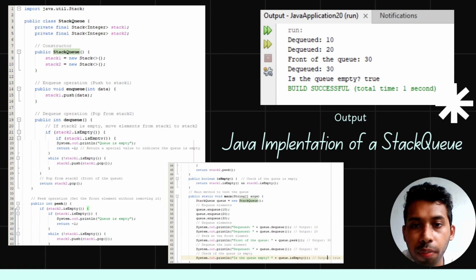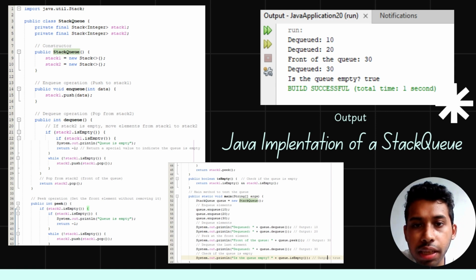The code starting from line 19 is the dequeue method, and it is the most crucial part of this program. Here's what it does. If stack2 is empty, check if stack1 is also empty. If both are empty, the queue is empty and we return -1. If stack1 has elements, move them to stack2 one by one. This reverses their order so that the oldest element is now at the top of stack2. Finally, pop the top element of stack2, which is the front of the queue.